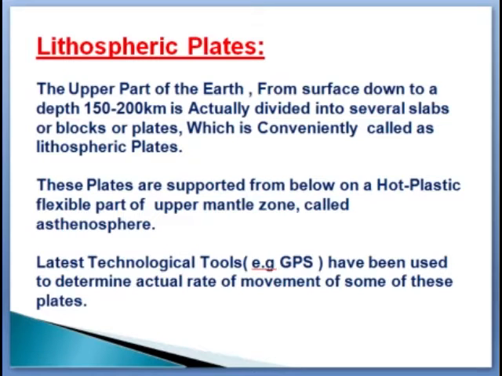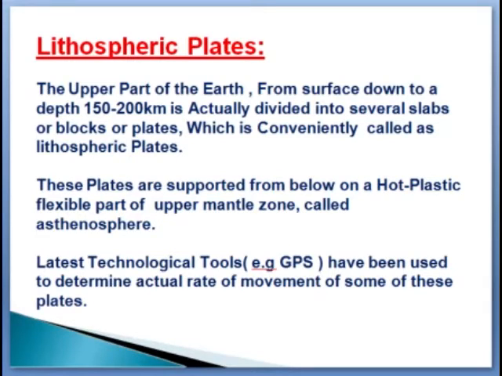These lithospheric plates are supported by the hot, plastic, flexible part of the upper mantle zone, and this zone is called the asthenosphere. The asthenosphere is the zone on which these lithospheric plates are capable of moving or shifting with respect to each other.